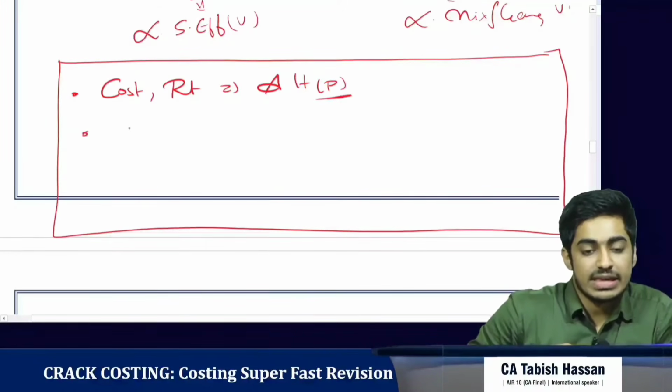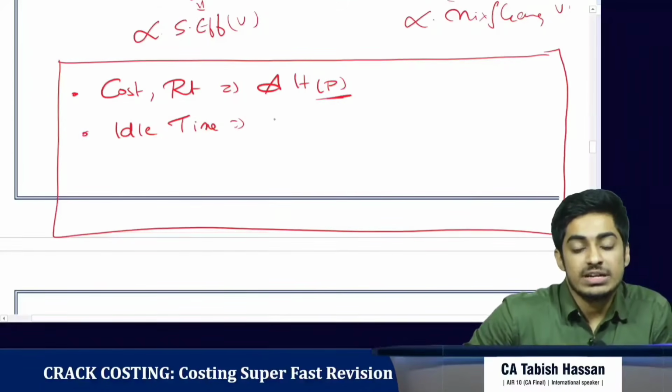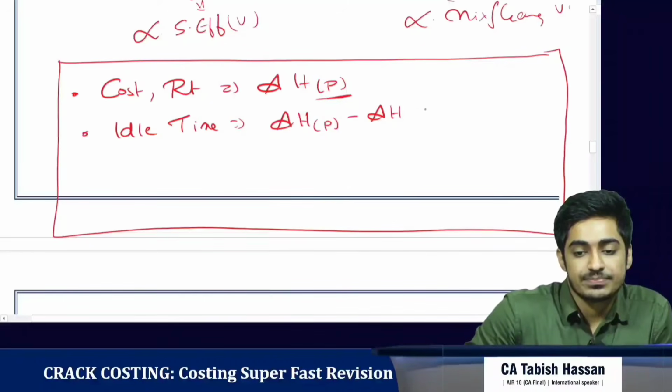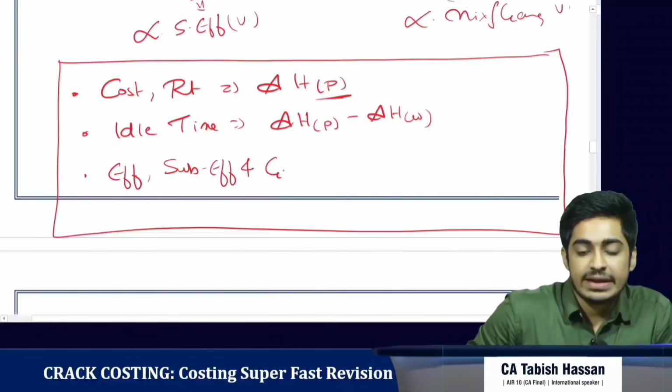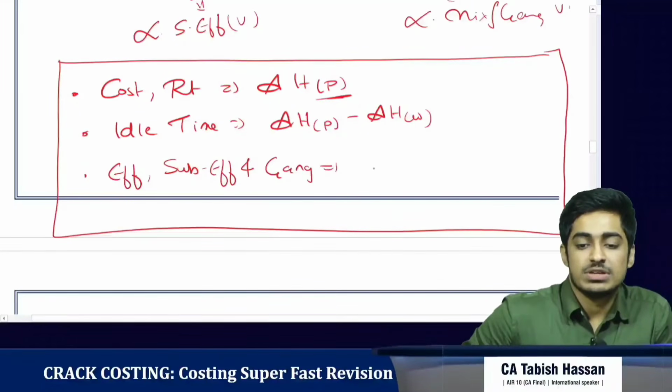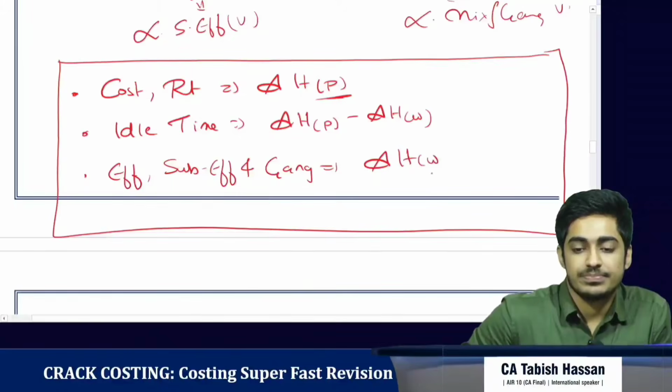Next idle time variance, we do it on the difference between actual hours paid and actual hours worked. And next efficiency, sub efficiency and gang or mix variance, we do it based on actual hours worked. Clear with this?